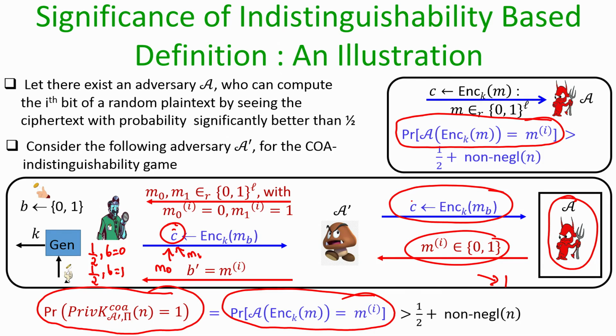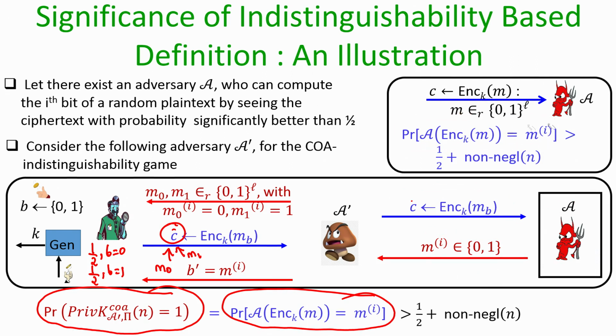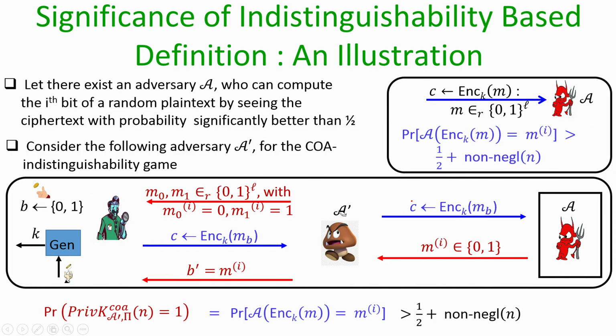So, with whatever advantage the adversary A could identify the ith bit of the message which has been encrypted in C, with exactly the same probability our adversary A dash could identify what has been encrypted in C. So, through this reduction what we have established is, if this adversary A could compute f of m, namely identify the ith bit of the underlying message with probability significantly better than half, then with exactly the same probability our algorithm A dash could win the COA game, and that will be a contradiction to our assumption about our encryption process, because we are assuming that our encryption process has indistinguishable encryption.